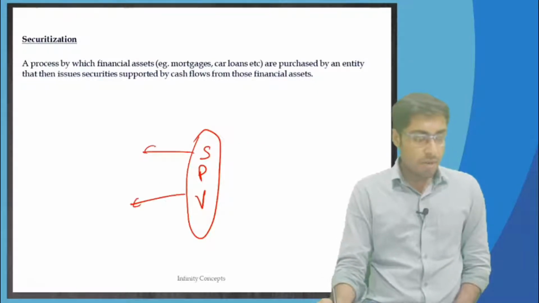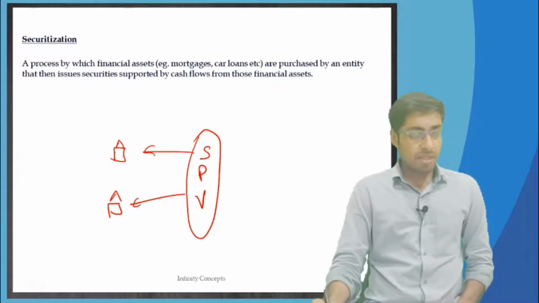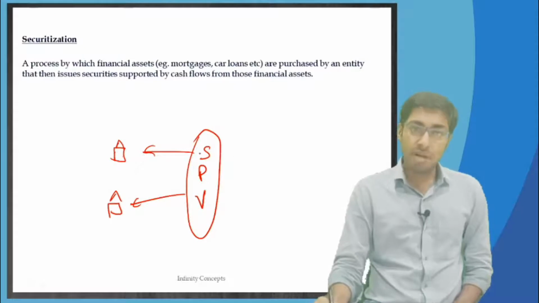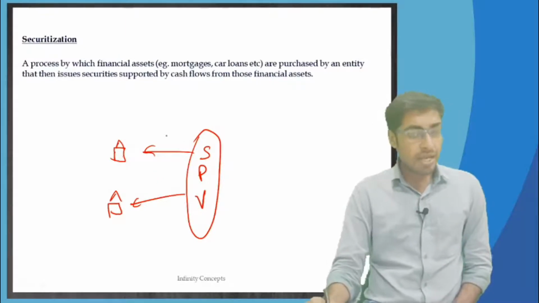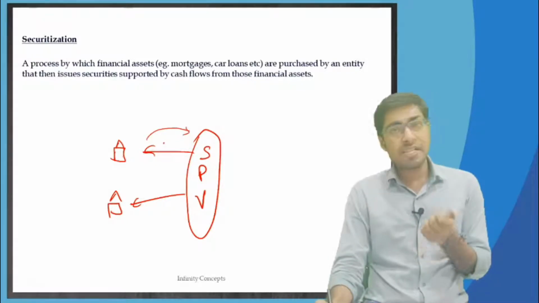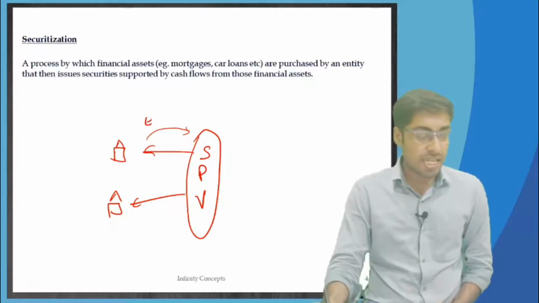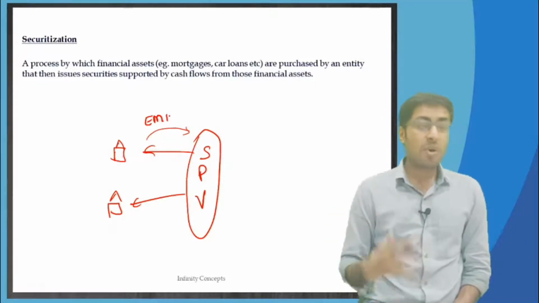Every month, in November, December, January, February, March, April, May, the SPV is going to keep getting some amount of principal and interest payments back, which in our general language is called EMI.